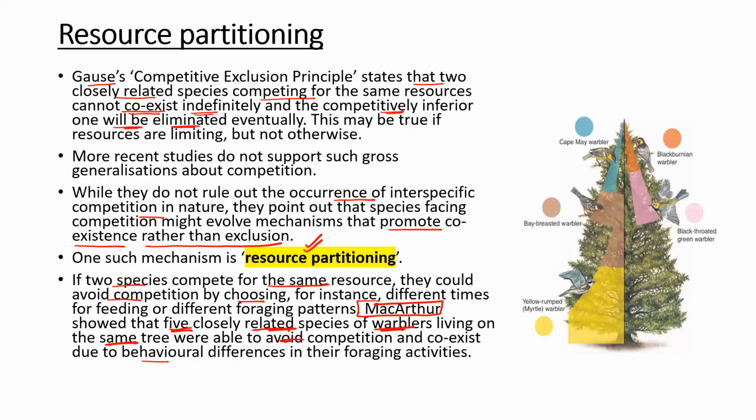This is a diagram of MacArthur. He studied five species of warbler and he found that they are avoiding competition and they are showing coexistence, not exclusion. Please focus. They are showing coexistence by resource partitioning.